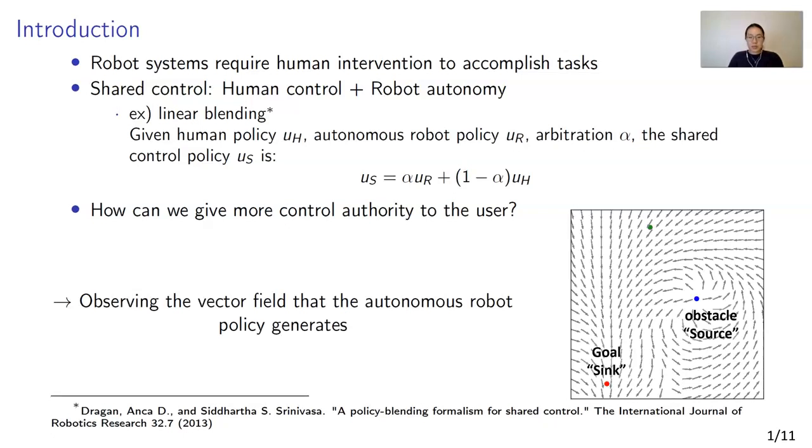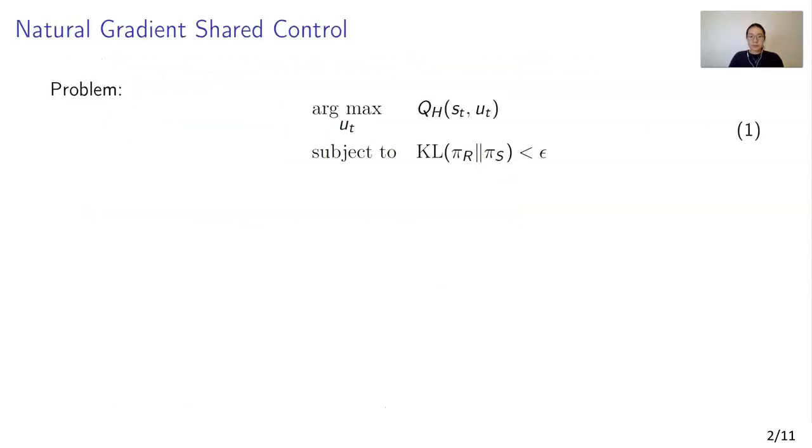Our motivation comes from observing the vector field of the robot policy. Here, the obstacles can be represented as a source where the vectors flow out of, and the goals can be represented as a sink where the robot should go in towards. Near these regions, the autonomous robot can take more control authority to ensure safety or precision. Elsewhere, the user can keep more control in regions where the field does not locally diverge. We later represent this using the Fisher information matrix.